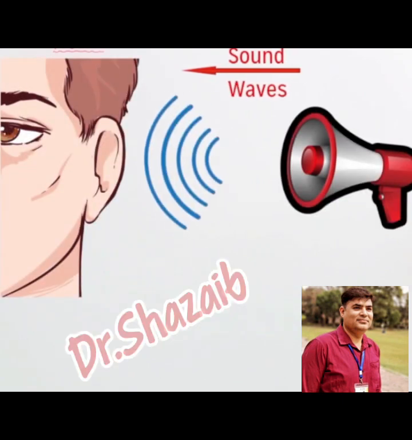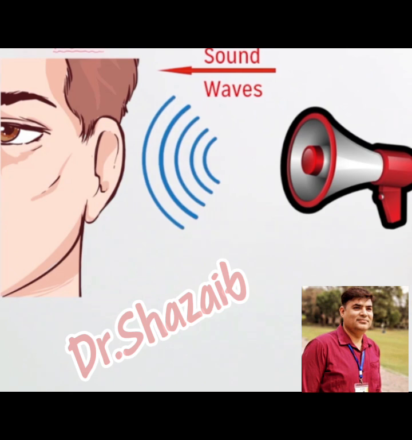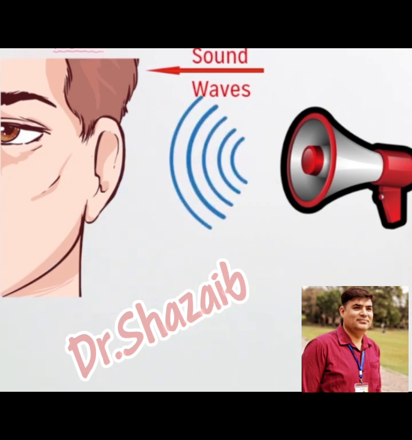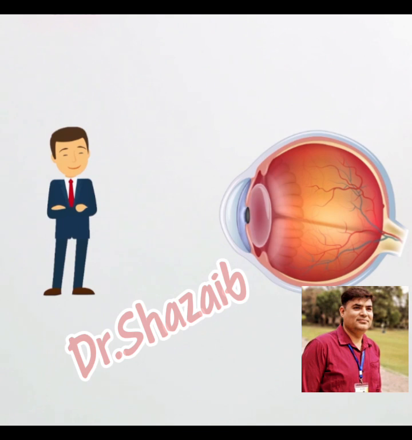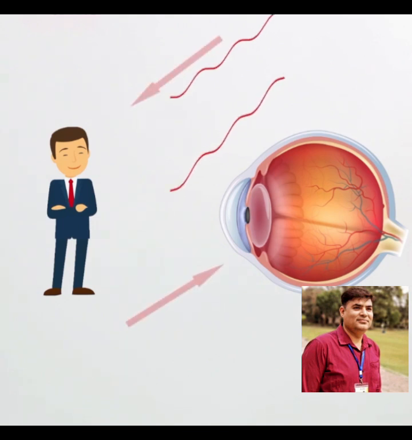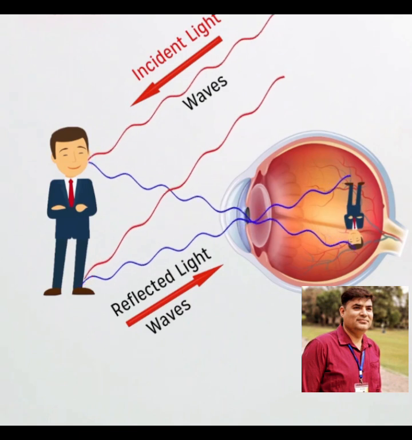A source produces sound waves that interact with our ears, allowing us to perceive specific sounds. So we can see here. Similarly, when light reflects off an object, it forms an image on the retina of our eyes, enabling us to observe or visualize that object.